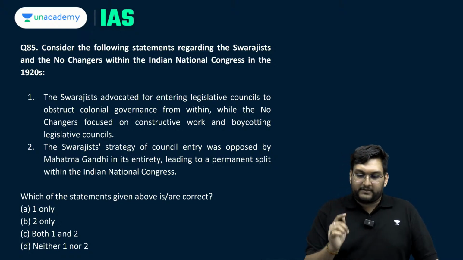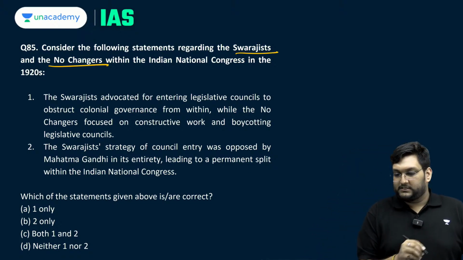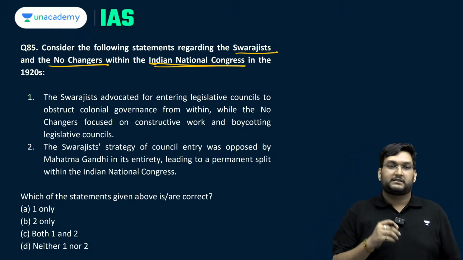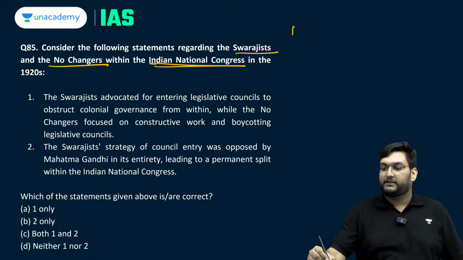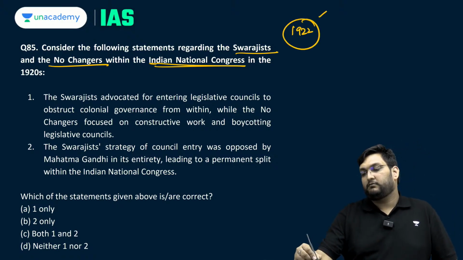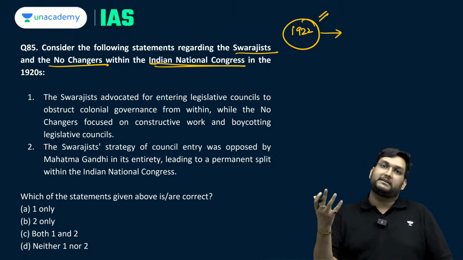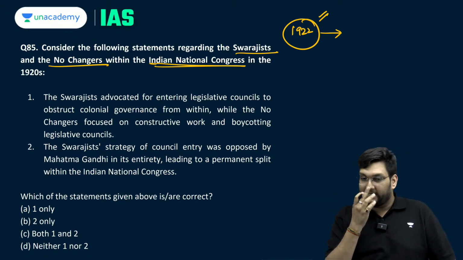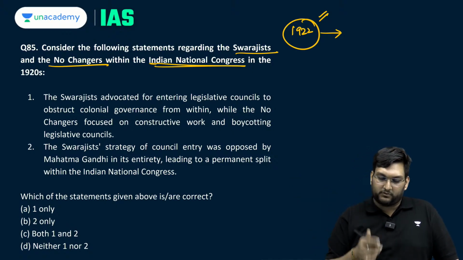Consider the following statements regarding Swarajists and No-Changers within the Indian National Congress in the 1920s. Basically after the Chauri Chaura incident, when Gandhi withdrew the movement itself, that will create the context for Swarajists and No-Changers.